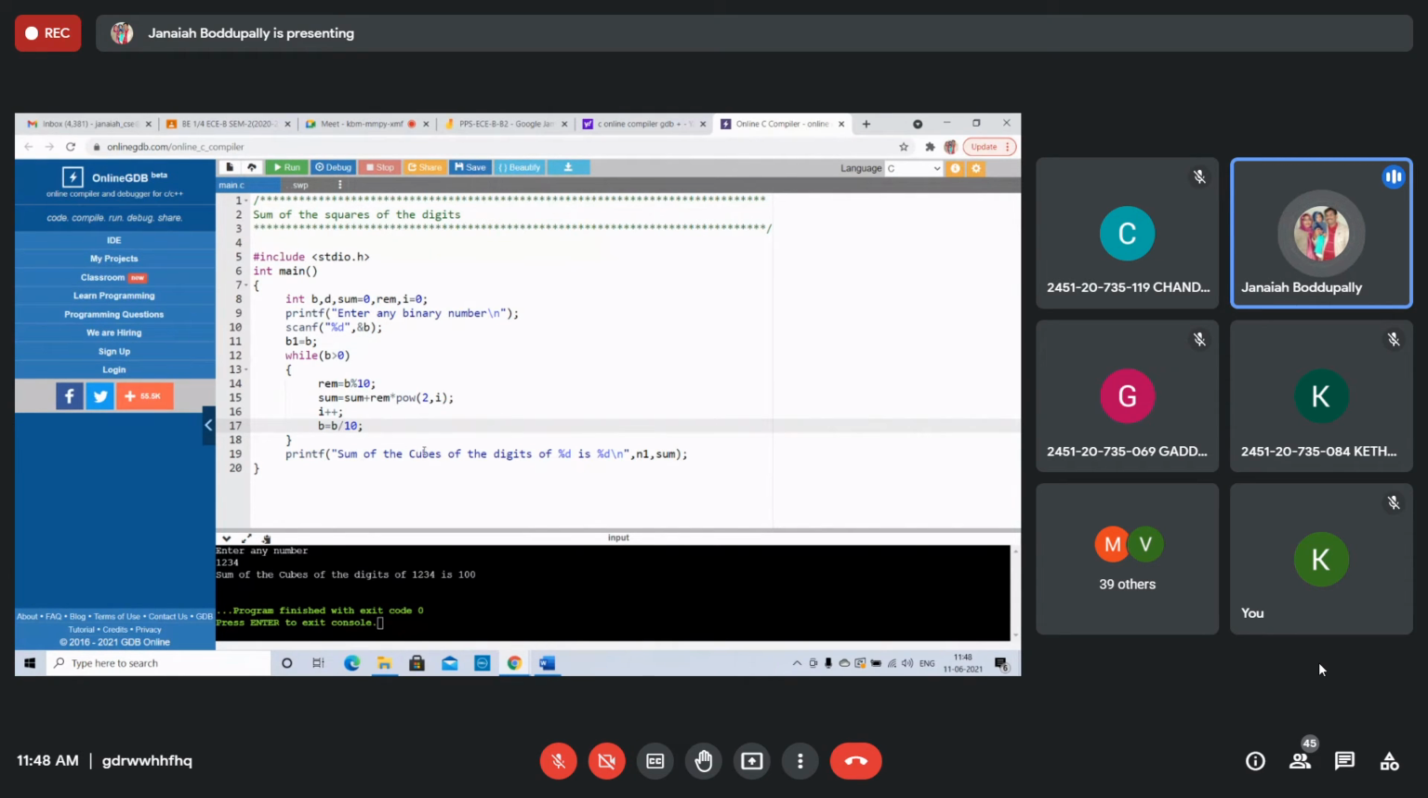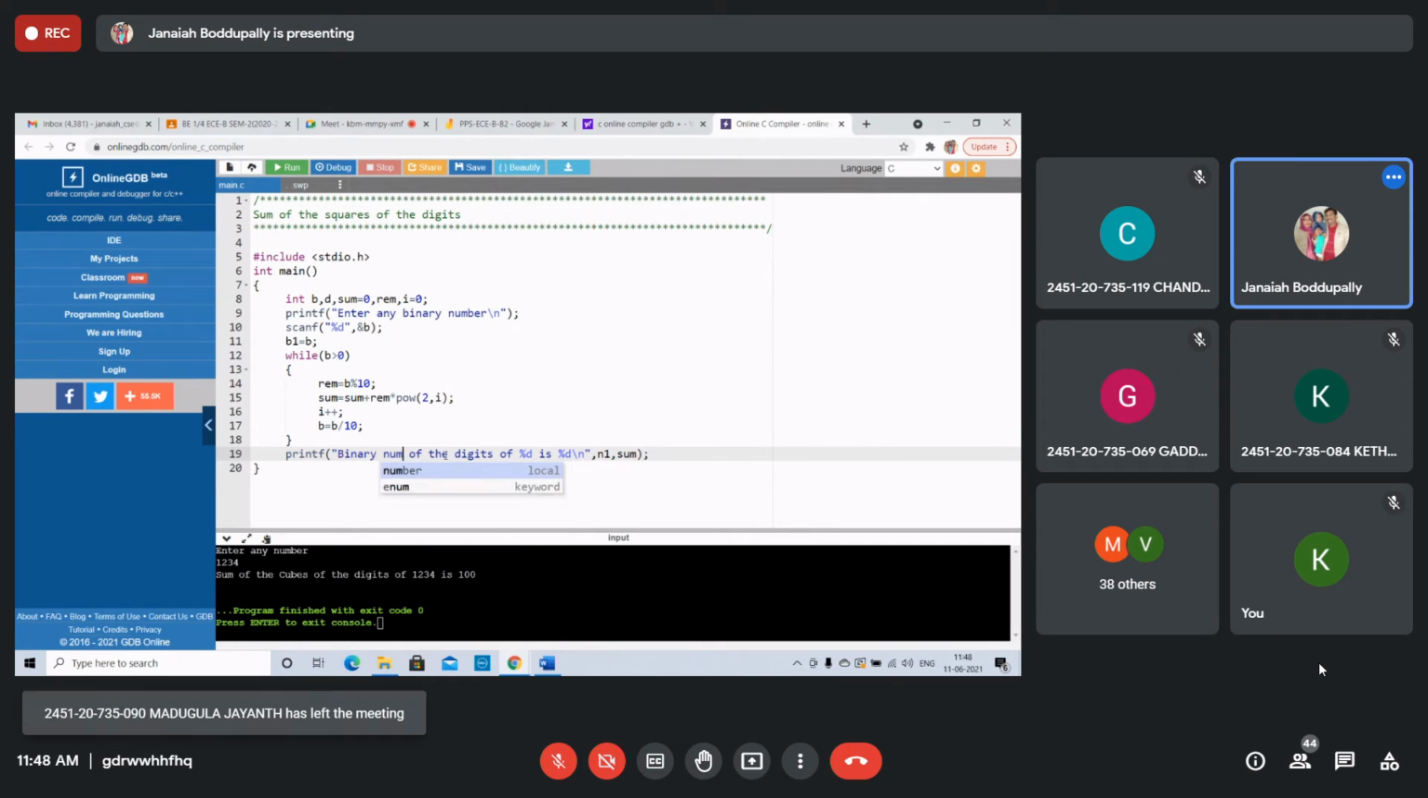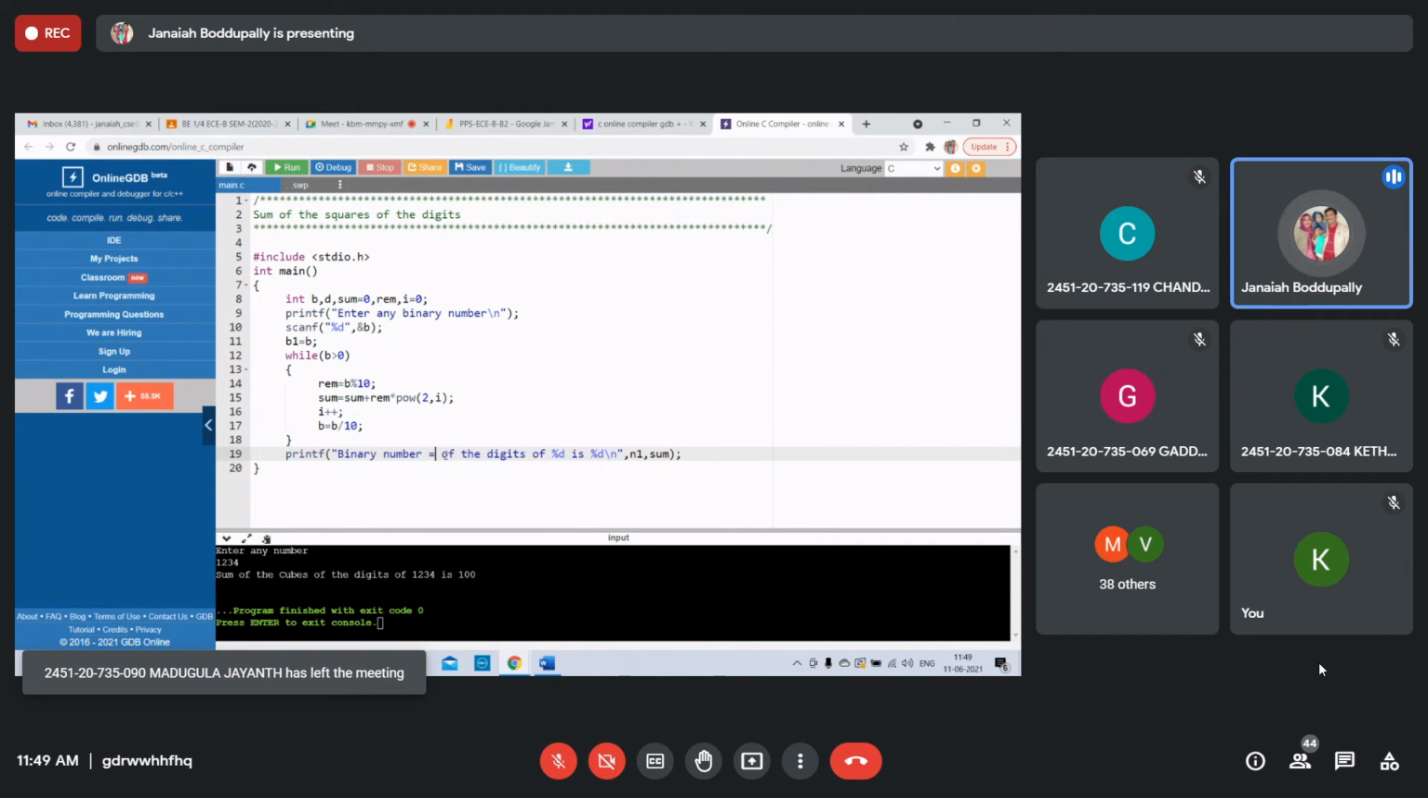Okay? Printf sum of the cubes. Sorry, remove this. Binary number. First, we also display the binary number. Binary number equals percent d.